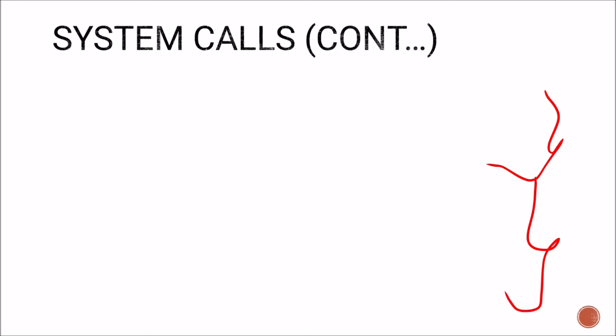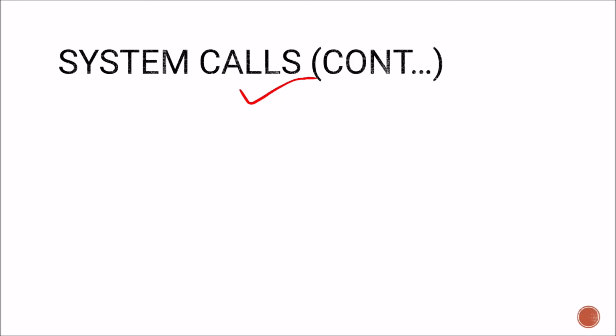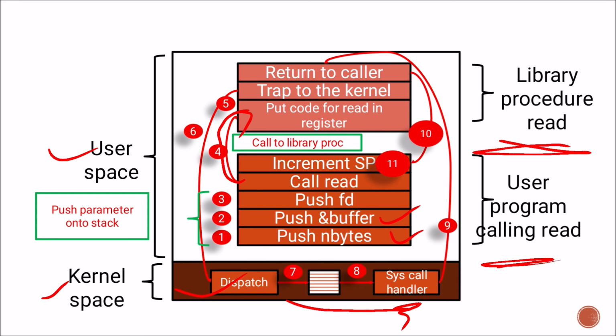Okay, so basically system call is nothing but the interface provided between user program and operating system, and it varies from one operating system to another operating system.